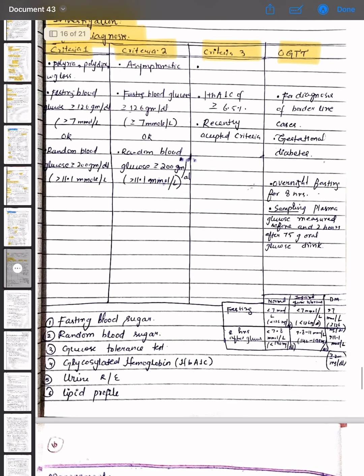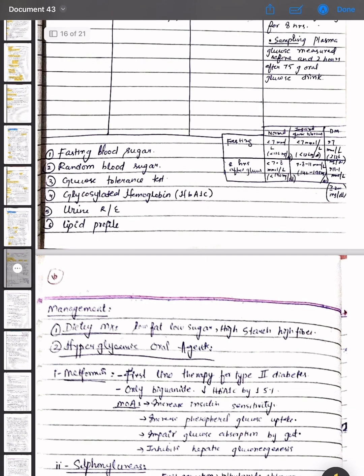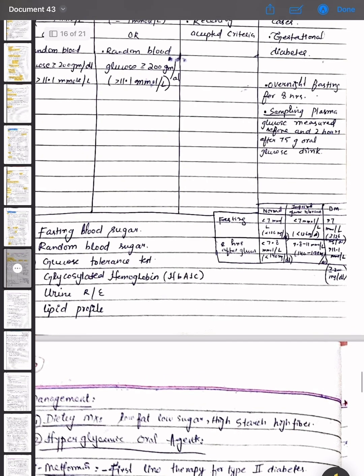Now, fasting blood sugar, random blood sugar, glucose tolerance test, glycosylated hemoglobin, urine RE, and lipid profile are done. Okay, normal and impaired glucose tolerance and diabetes mellitus. This is the table which should be memorized for the diagnosis of diabetes mellitus.